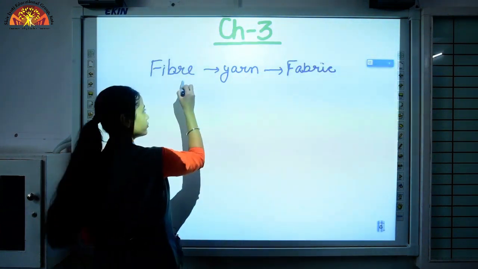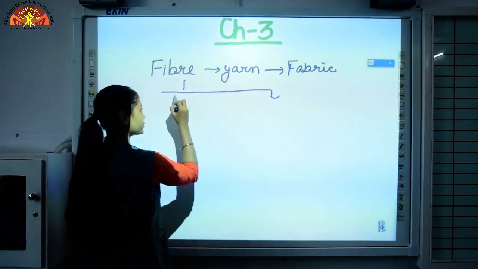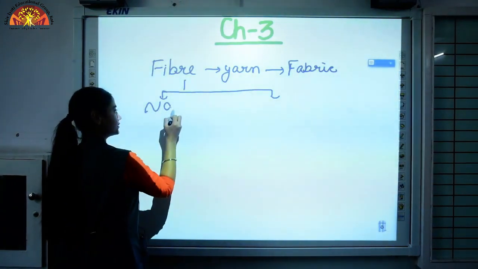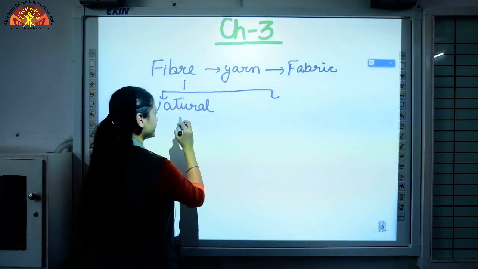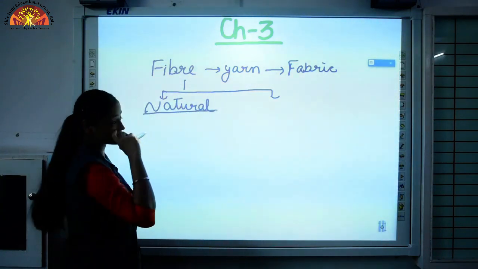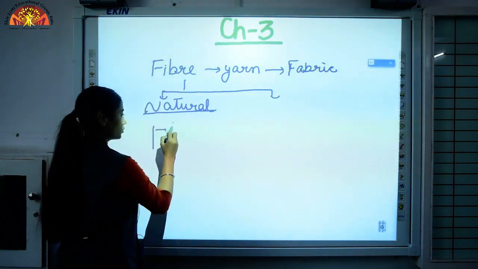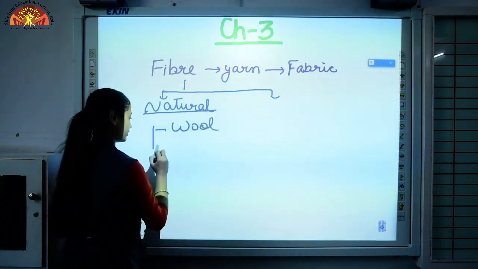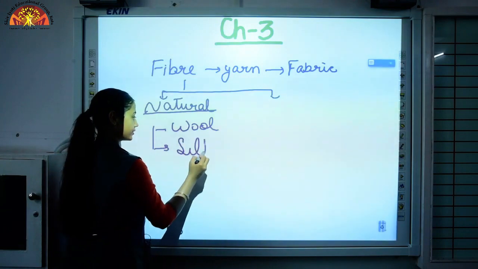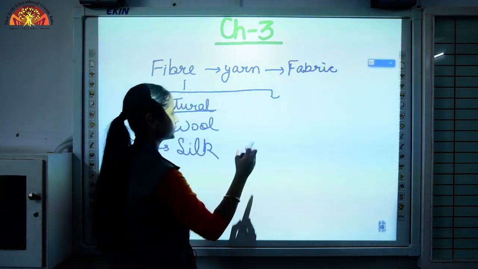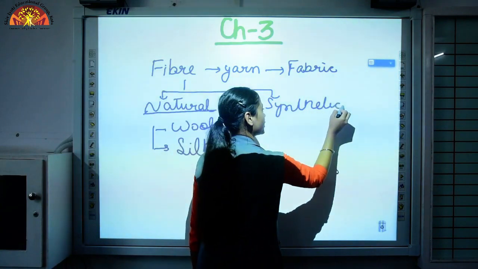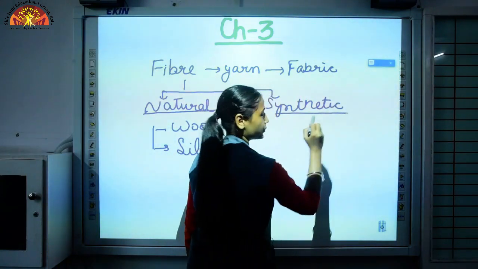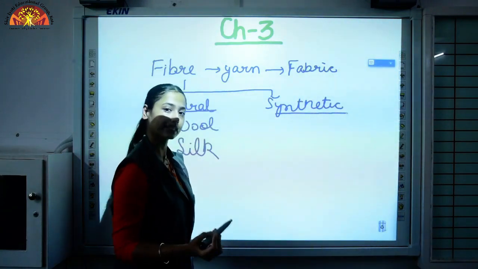So fibers are of two types, natural and synthetic. Natural fibers you have studied in your previous classes. Can you give examples of natural fibers? Like wool and silk, cotton, jute, and synthetic fibers which are synthesized in laboratories, which are prepared from chemicals.